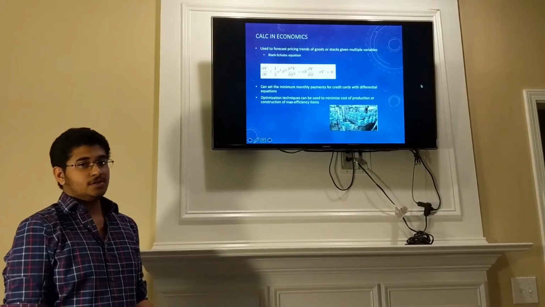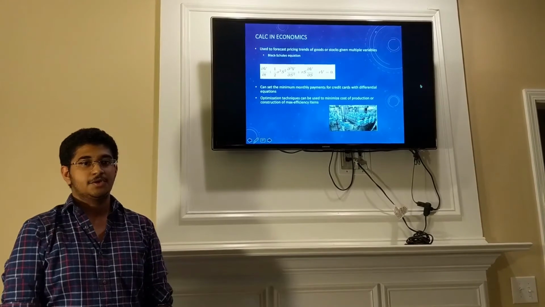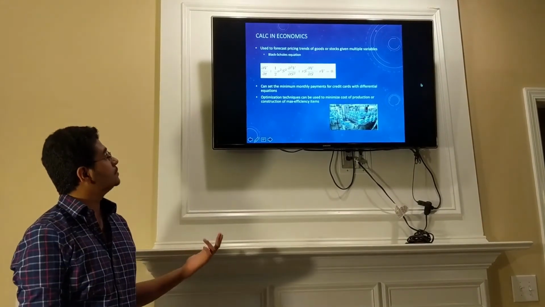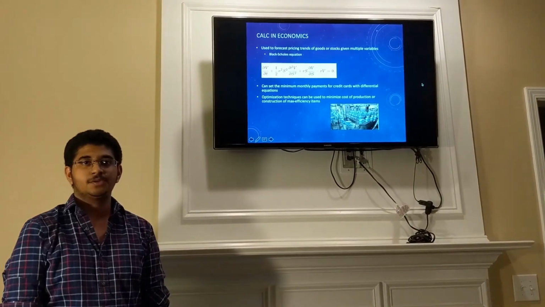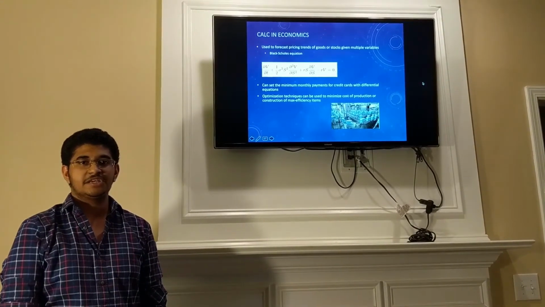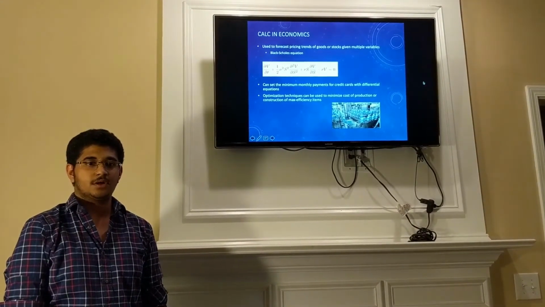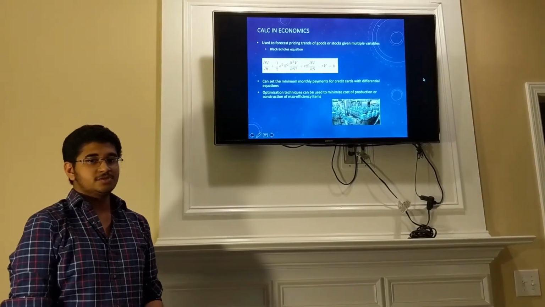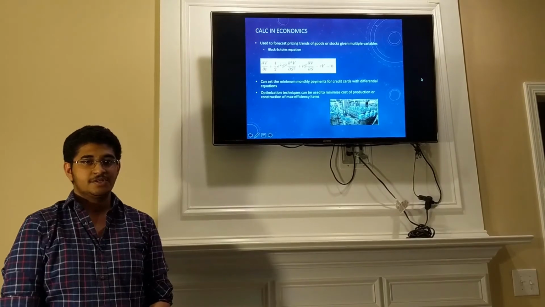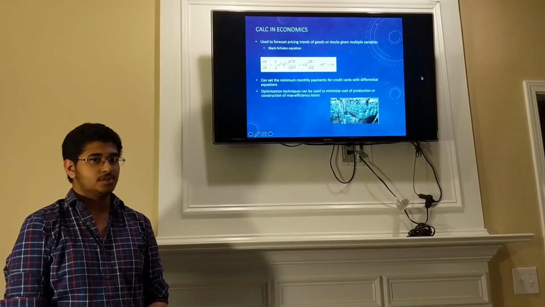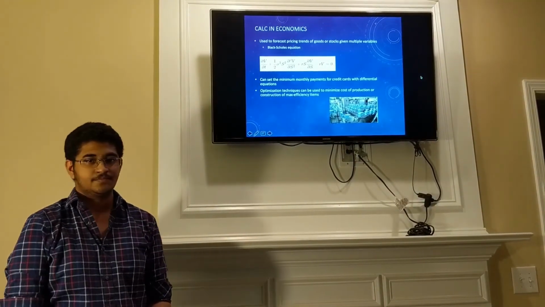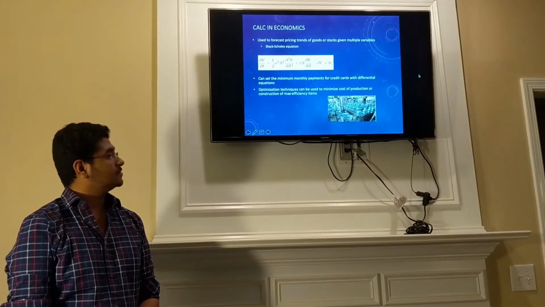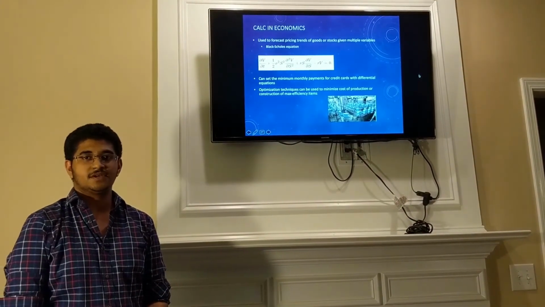Calculus is also widely used in the field of economics. It can be used to forecast pricing trends for goods or stocks. For example, the Black-Scholes equation uses multiple derivatives and variables such as interest rate to accurately predict the cost of shares in a given time. It is also used in credit cards, as companies can use differential equations to set minimum monthly payments for certain credit cards. Finally, optimization could be used to minimize the cost of production for certain items or construction of sites.